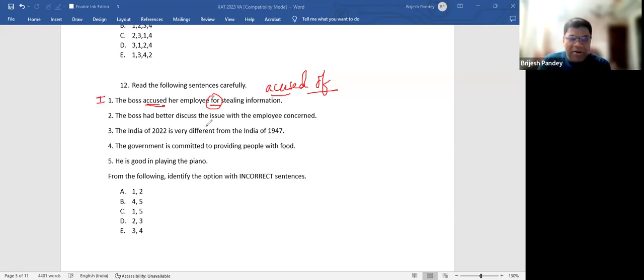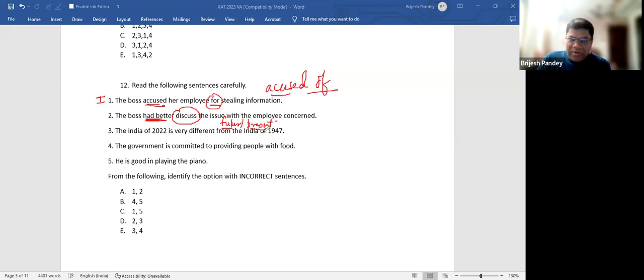The boss had better discuss the issue with employee. Now I will tell you, this had better has come many times in that. Had better will always take future or present tense. Are you getting my point? That's what I'm telling you. Had better will always take future tense or present tense. Please keep this in mind.